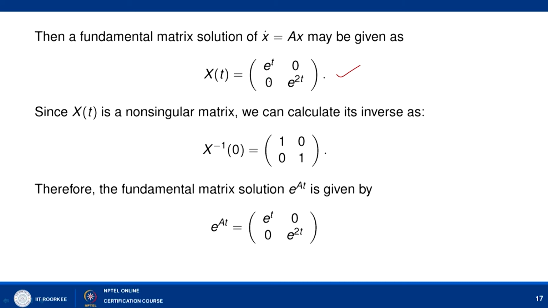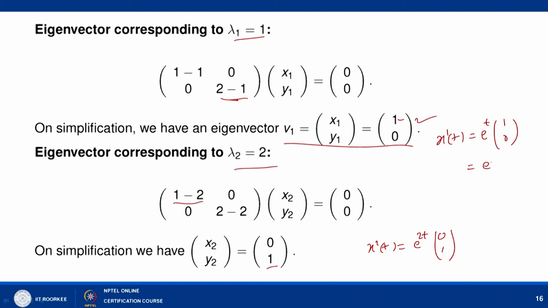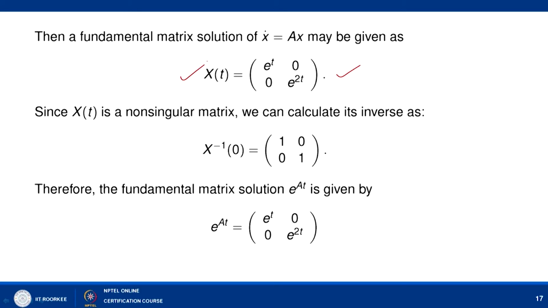as x1(t) is (e^t, 0) and x2(t) is (0, e^2t), right. So, that we have written here. So, this we can write e to power t, 0, and this we can write 0, e to power 2t. So, with the help of x1(t) and x2(t) we have written X(t) as the matrix e^t, 0, 0, e^2t, and we can write X(0) as nothing but 1 0 0 1. So, it is an identity matrix, so it is invertible.